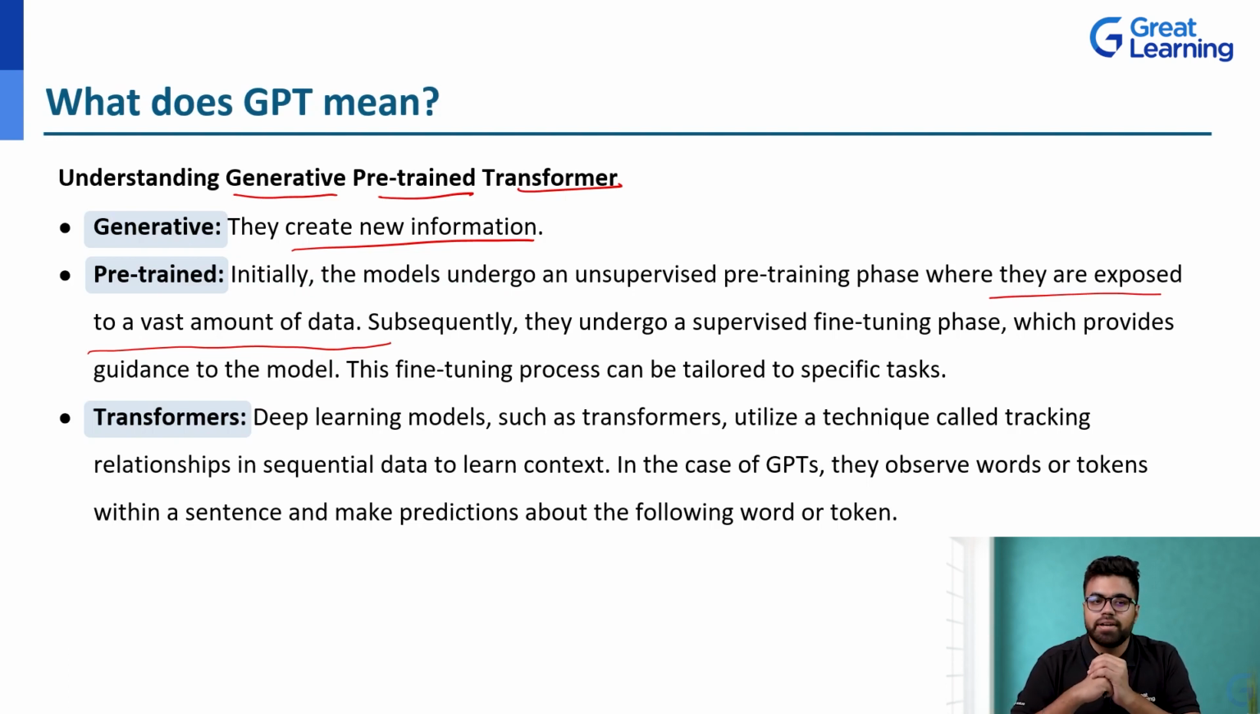So that is pre-trained. Then come transformers. It is a deep learning model which utilizes a technique of tracking the relationship in sequential order to learn the context of what is being provided. In the case of GPTs, they observe words or tokens. GPT doesn't take words; there's a ratio between words and tokens, but the language it understands is tokens. Within a sentence it makes predictions about the following word or token. So that is generative pre-trained transformer.